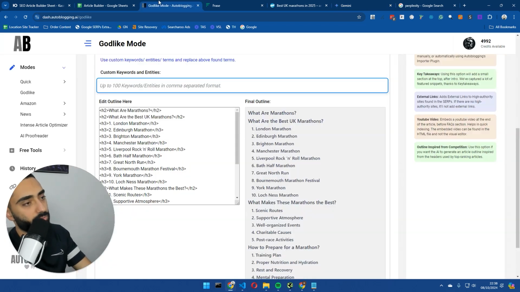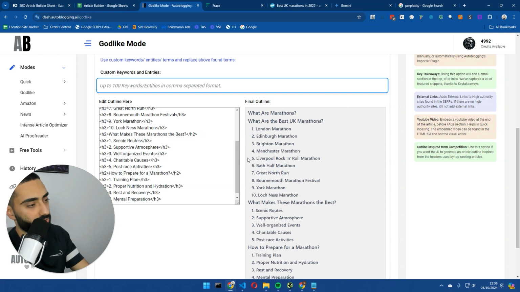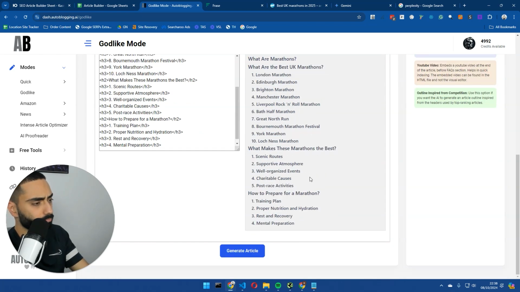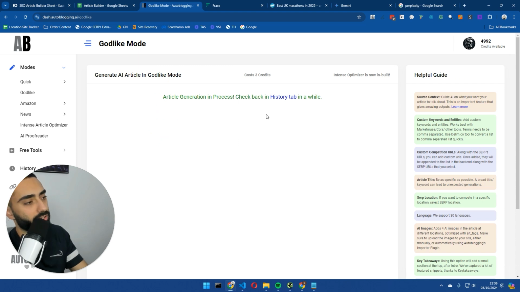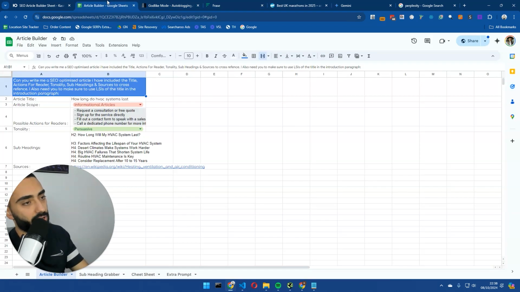And we're also going to be using one paid tool as well, which is Autoblogging. Now this is in godlike mode, so it'll just be interesting to see what we compare against. So let's get started.